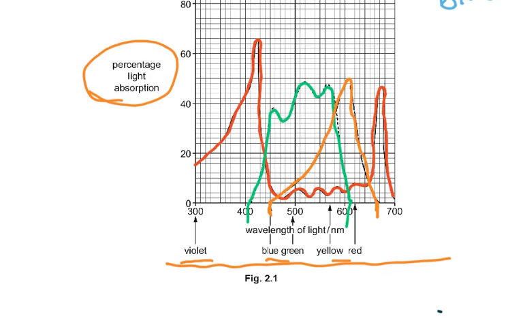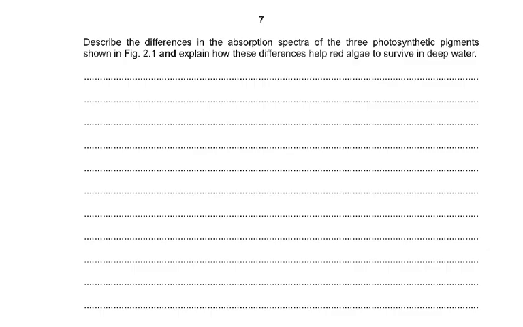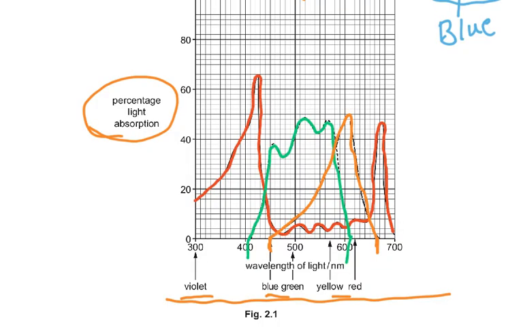Now let's go ahead and read the next part of the question. Describe the differences in the absorption spectra of the three photosynthetic pigments shown in figure 2.1 and explain how these differences help red algae to survive in deep water. So there is a describe and there is an explain. A describe means no biology. So in the describe, you will only talk about which wavelengths were absorbed for chlorophyll A.